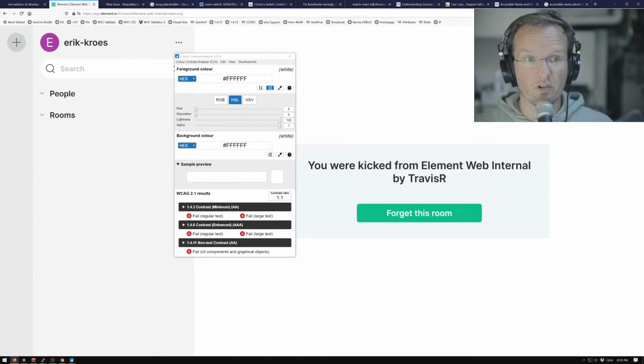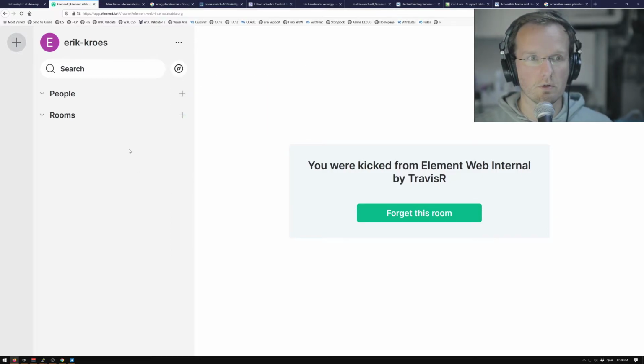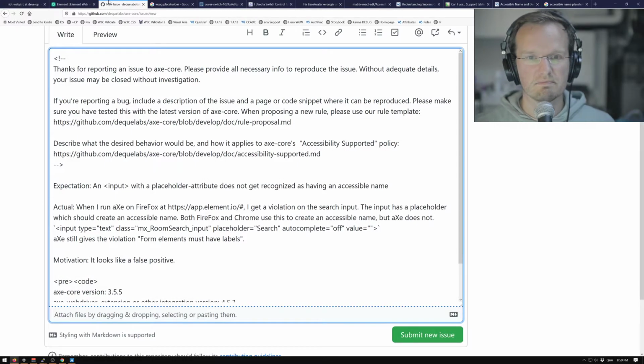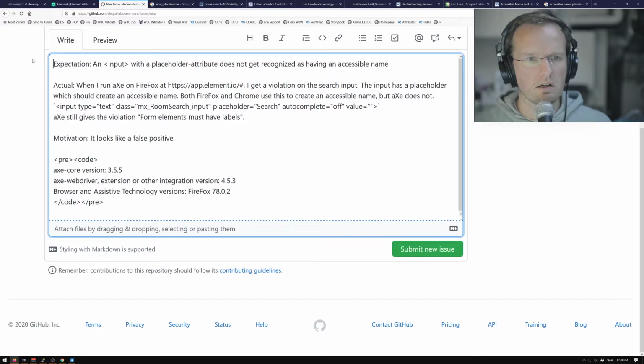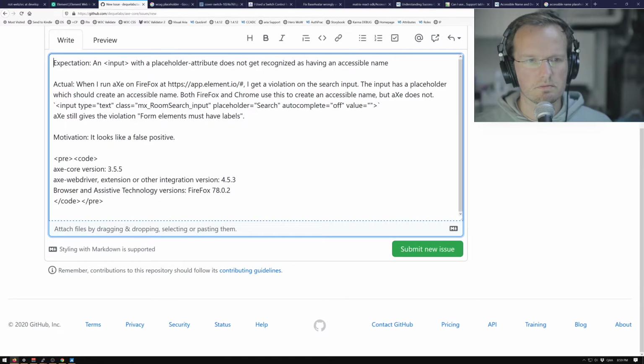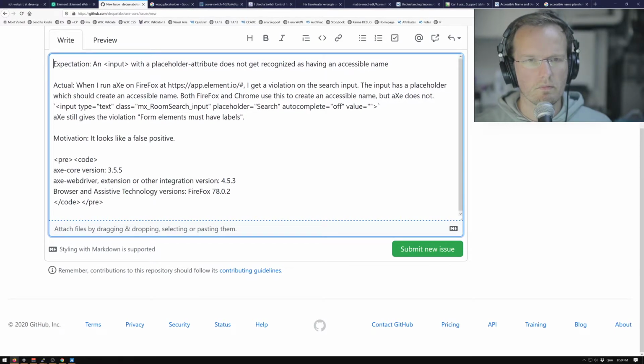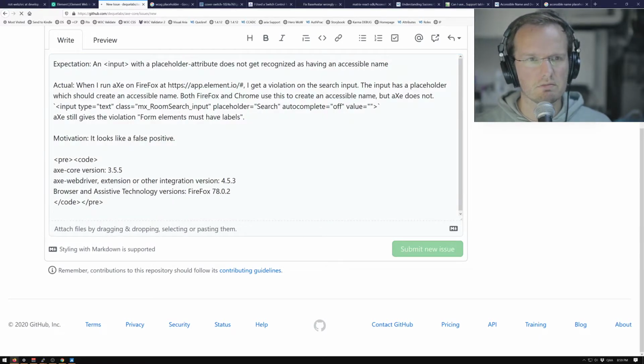The light gray often also causes contrast issues, so people that have visual disability might miss it easier and faster than people with normal vision, whatever normal vision is. So in general, I would be against placeholders, but should it be an issue with X? I'm not sure. So I'm going to put it like this, and we'll see what they say. I'm going to create this issue.